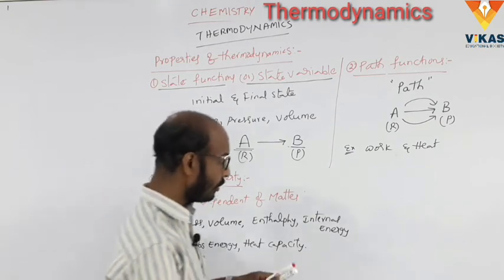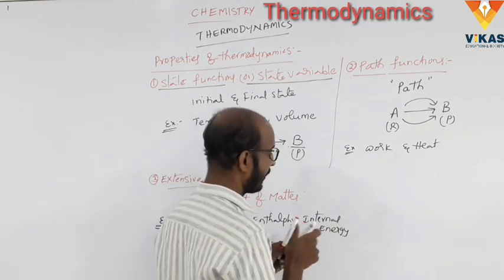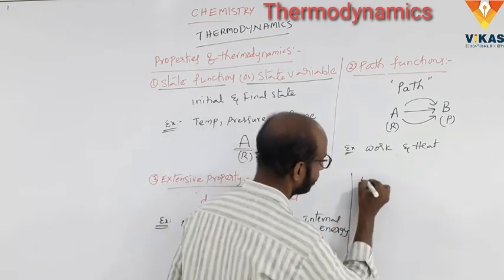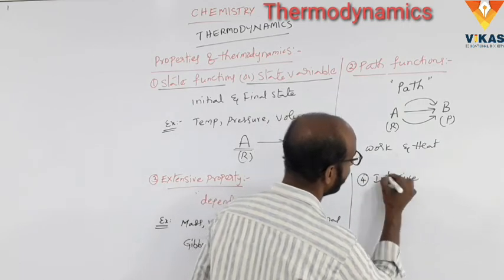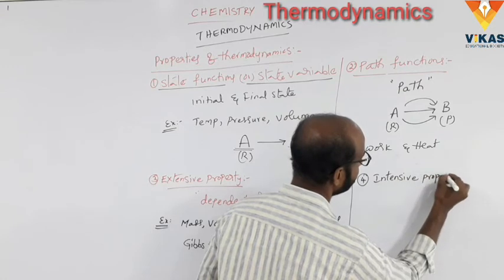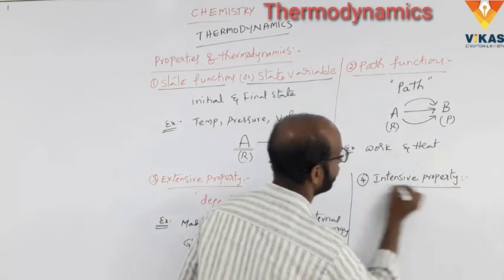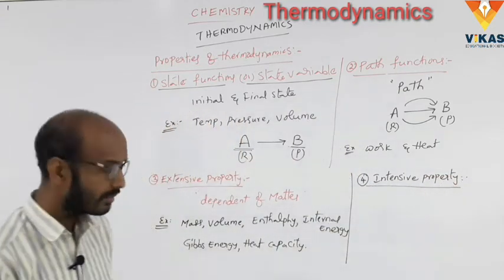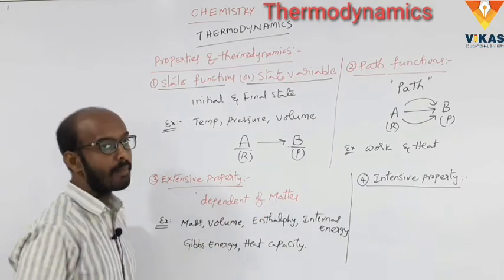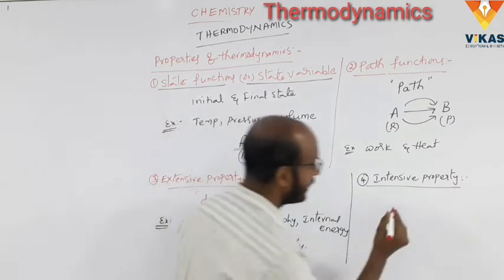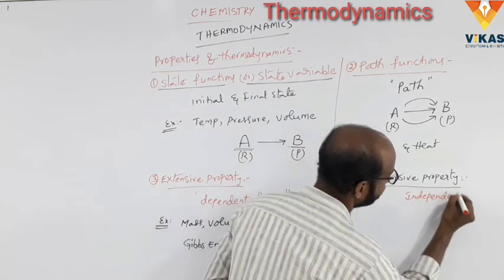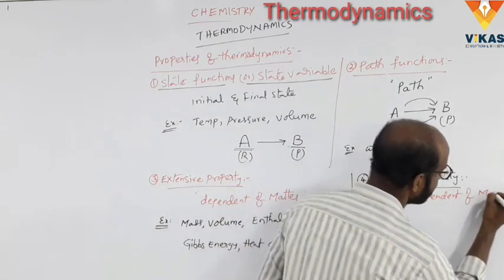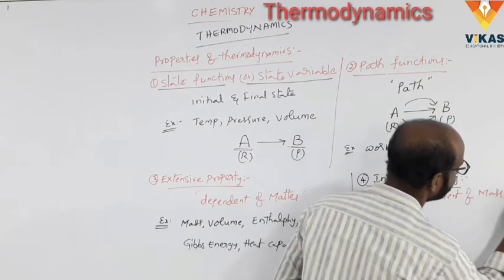Okay, and the fourth one is the intensive property. Here, it is independent of the mass or matter.